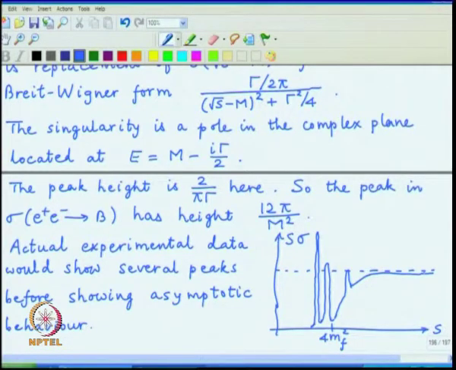So, this is a kind of generic feature which, if you open a description of E plus E minus cross section data, you will find pictures of this type. Often well known cases are the production of the charmonium states and also the bottomonium or upsilon states.